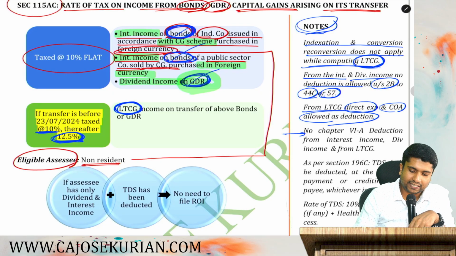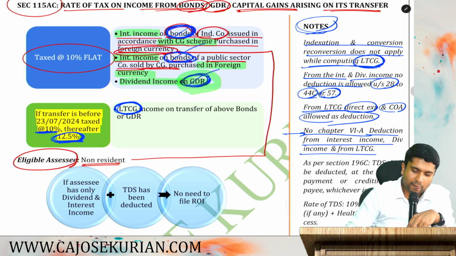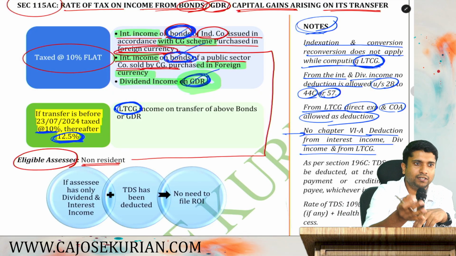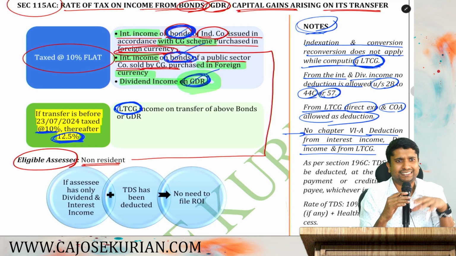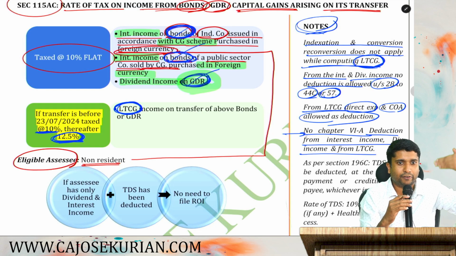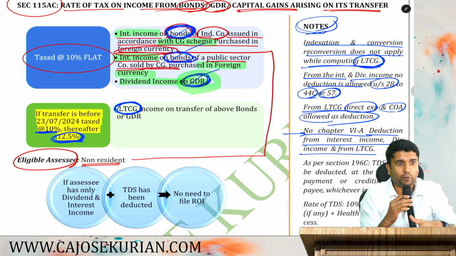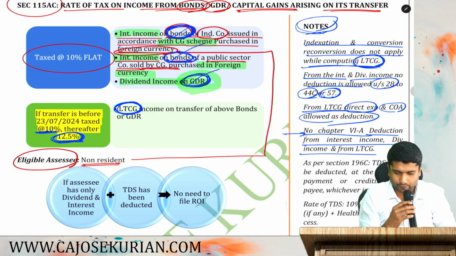How about chapter 6A? Chapter 6A reduction from interest income, dividend income, and from long-term capital gain is not permissible. Or from all the income, no chapter 6A reductions. These are actually similar conditions that we have already discussed under 115A and then AB. Now we are discussing it under AC also.